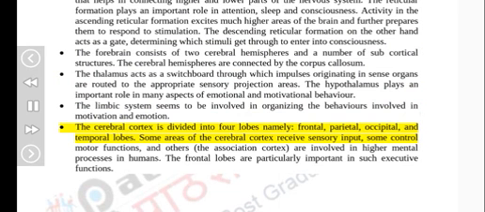The cerebral cortex is divided into 4 lobes, namely frontal, parietal, occipital, and temporal lobes. Some areas of the cerebral cortex receive sensory input, some control motor functions, and others, the association cortex, are involved in higher mental processes in humans. The frontal lobes are particularly important in such executive functions.